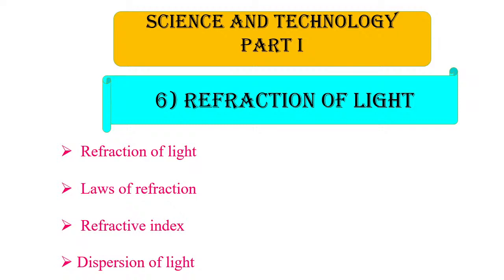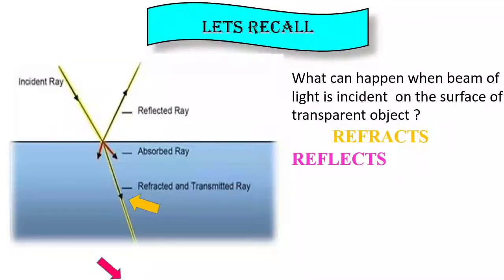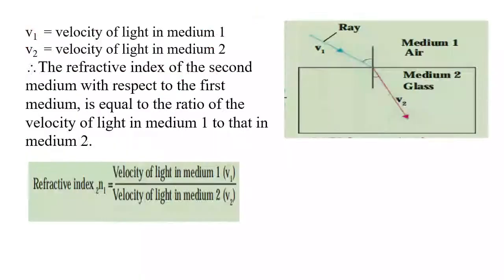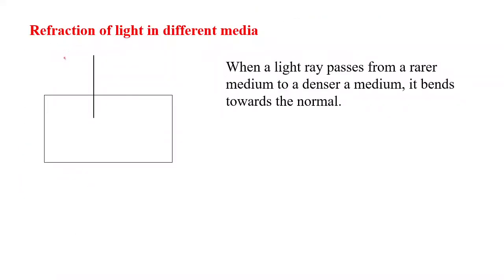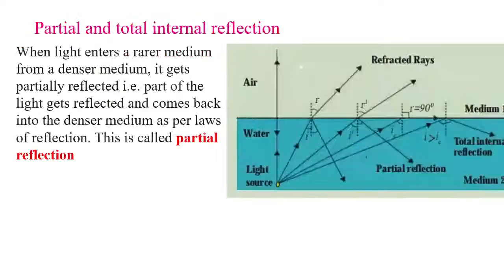Now, in today's live session, children, we are going to start a new topic, that is partial reflection and total internal reflection.